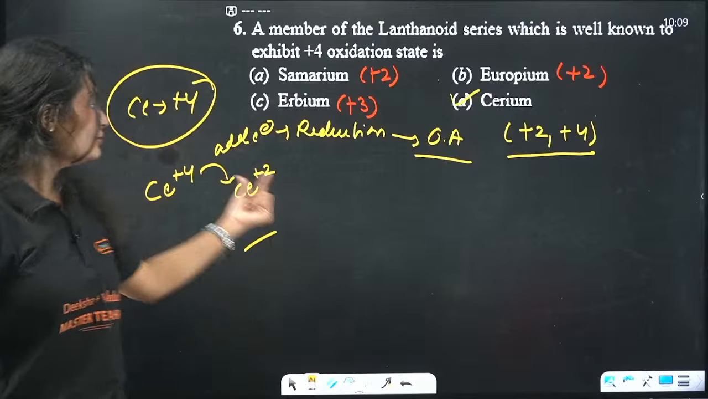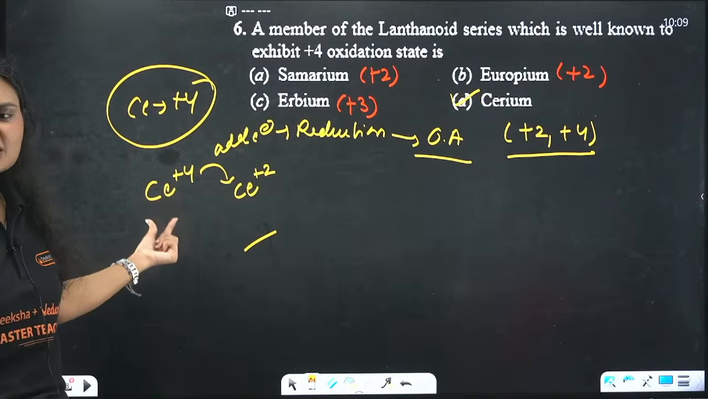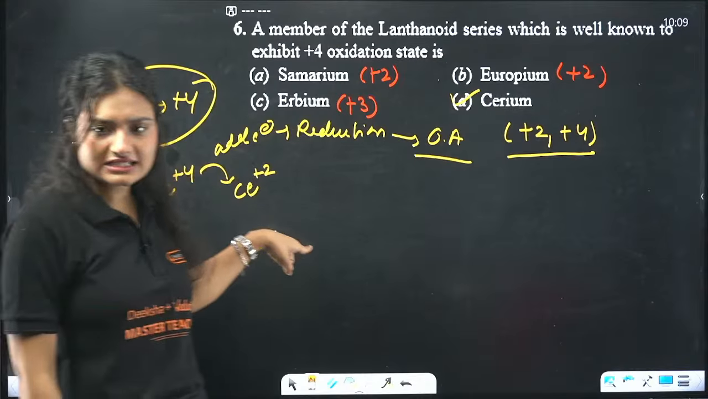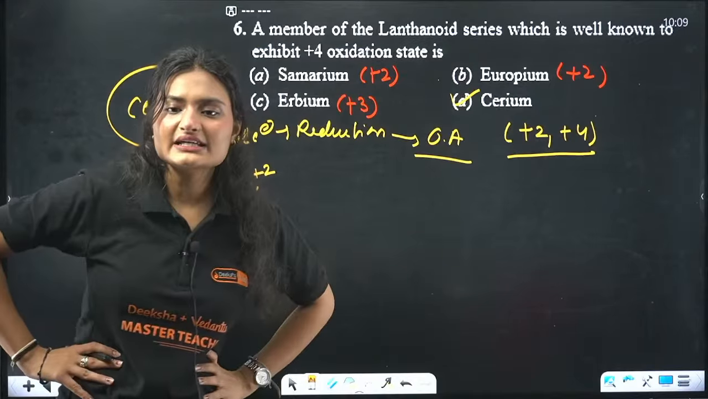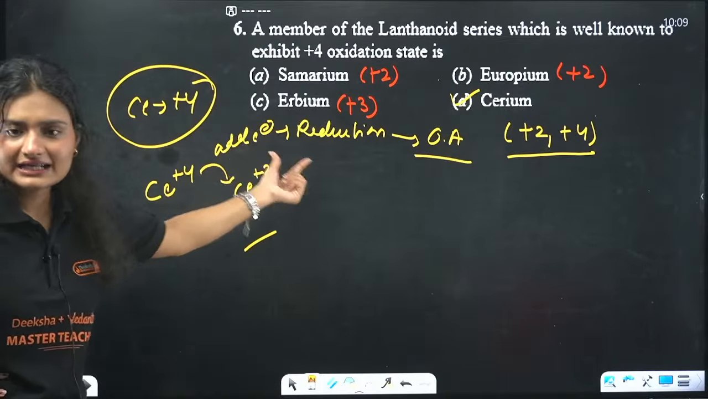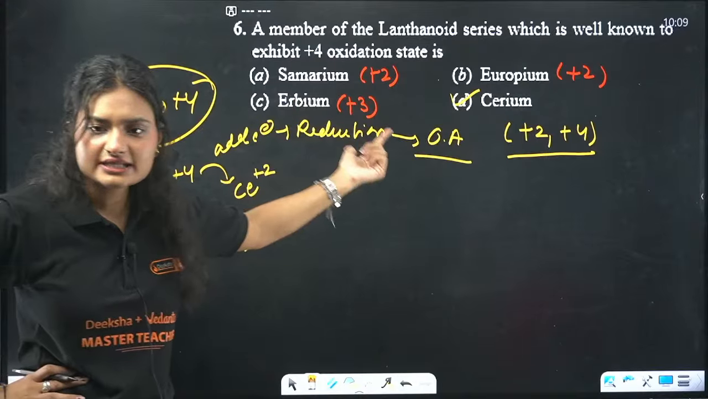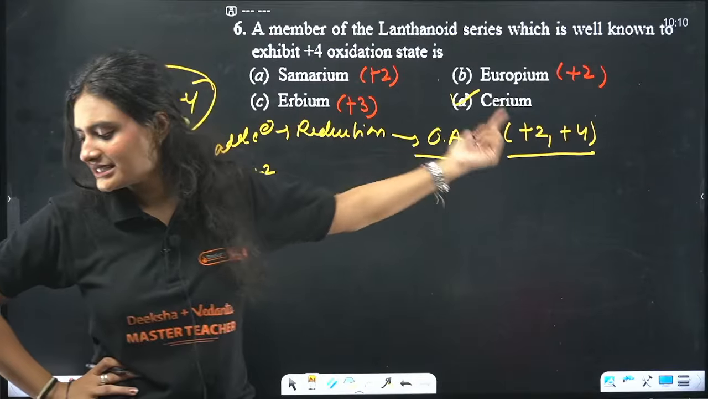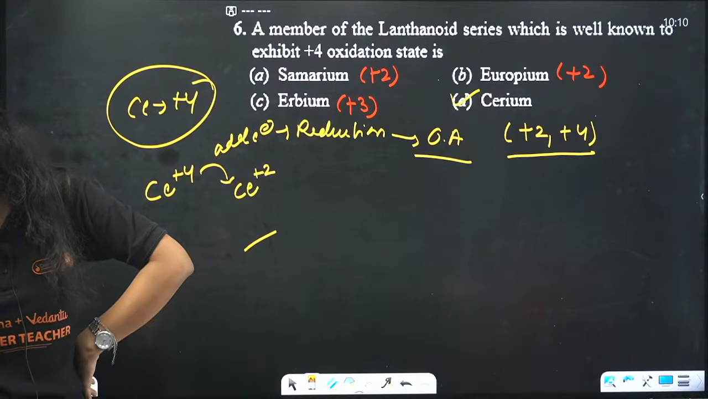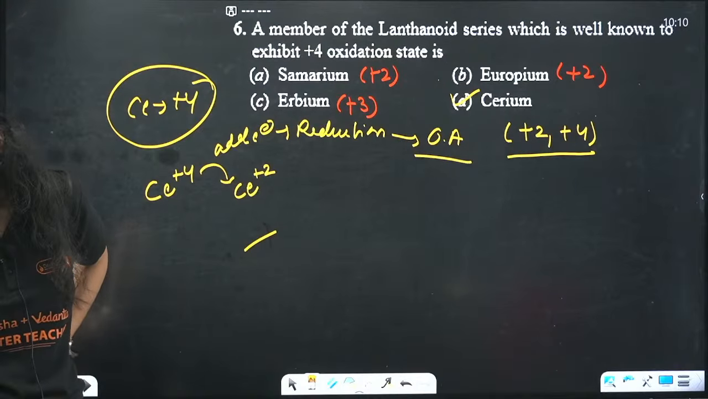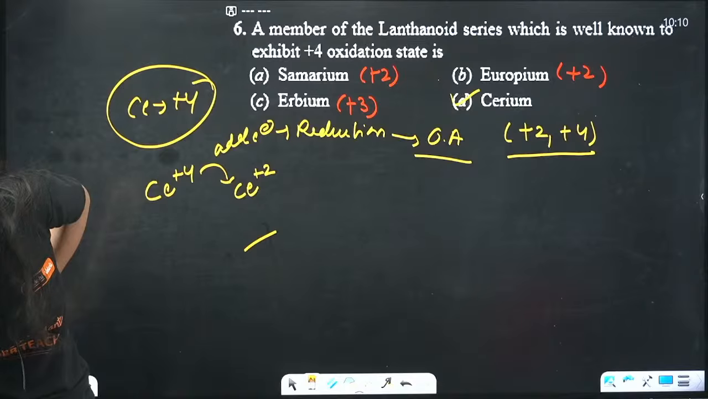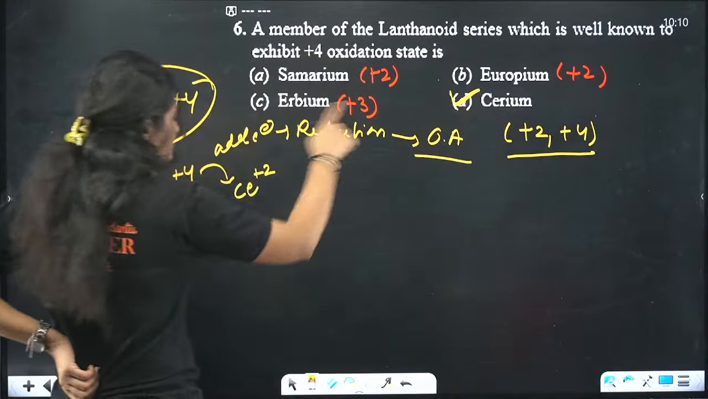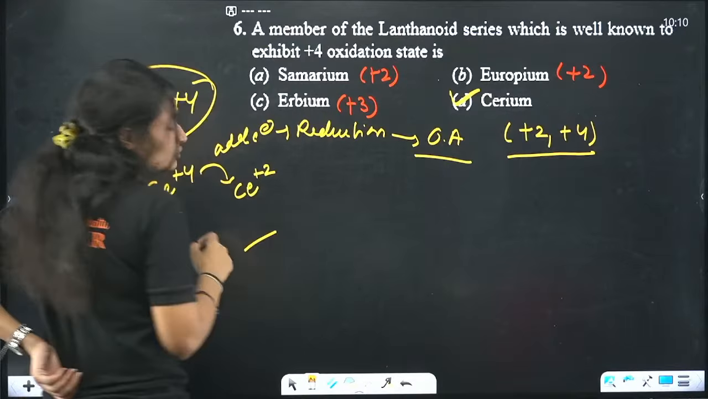Clear? Cerium +4 is the highest oxidation state cerium can have. It can only decrease itself to +2, by adding electrons, and addition of electrons is reduction. If it is undergoing reduction, that means it's a very good oxidizing agent. Yes, correct, Vijay. Done? Okay, clear? So the correct answer is option 4, option D. And it is a very good oxidizing agent.